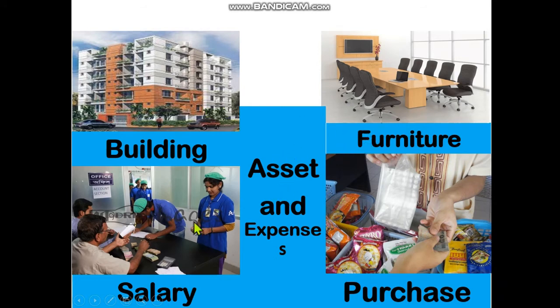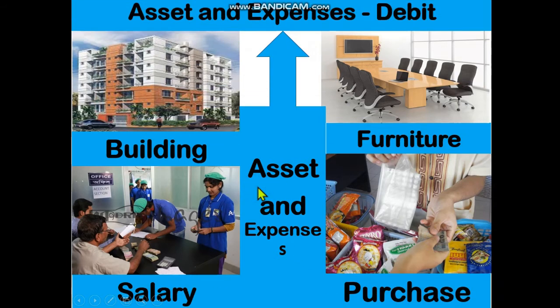On the other hand, salary, this is an expense for the organization. Purchase, this is also an expense for an organization. So dear student, building and furniture are assets, and salary and purchase are examples of expenses, and these two accounts show debit balance. Asset and expense account shows debit balance.